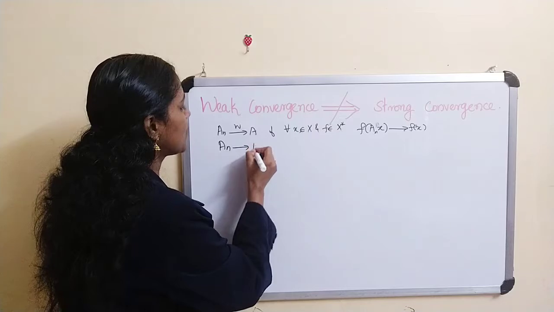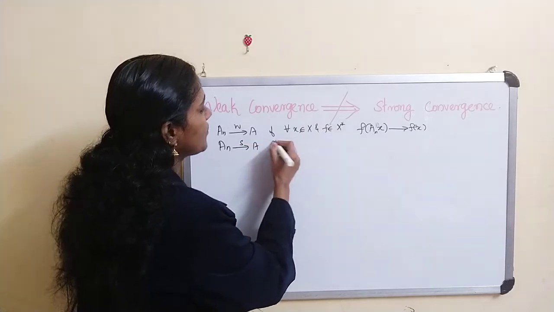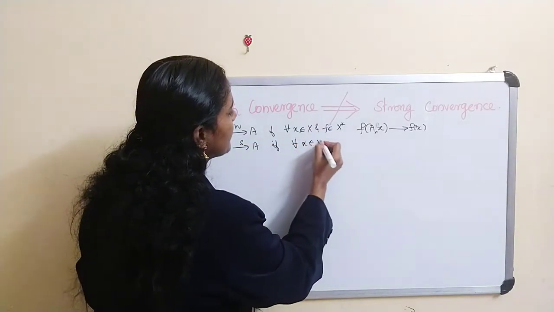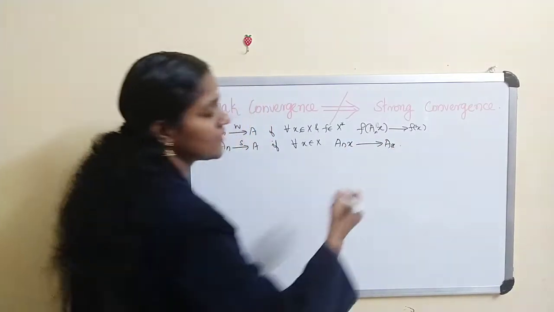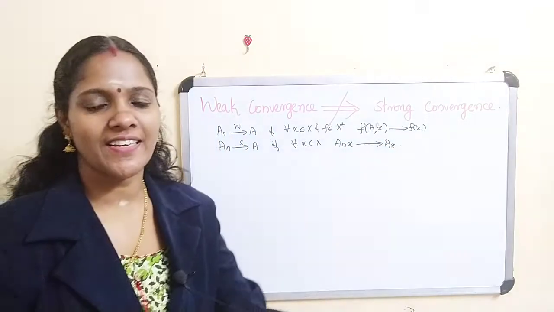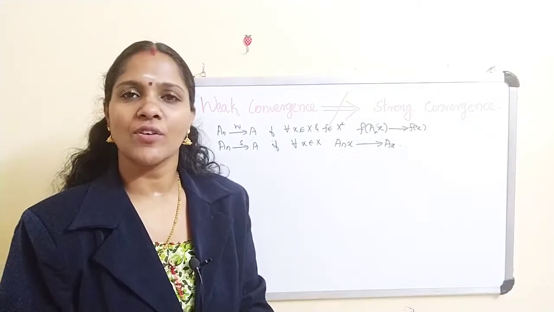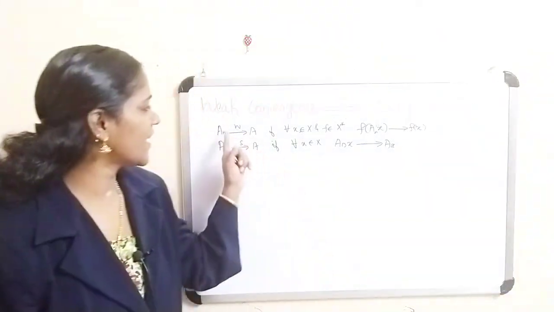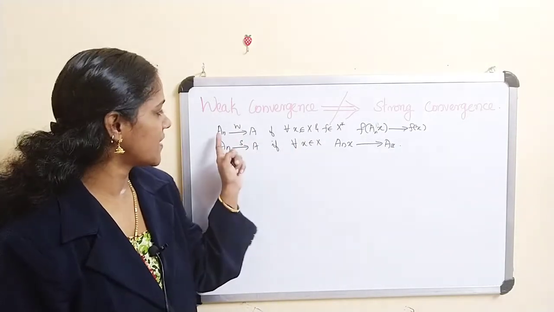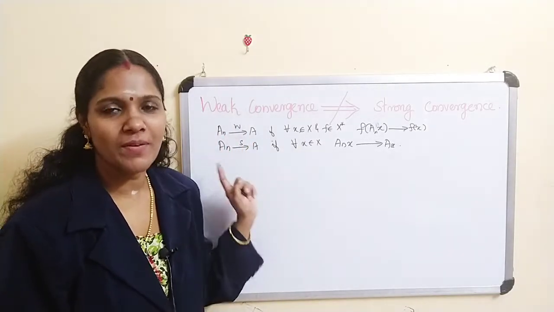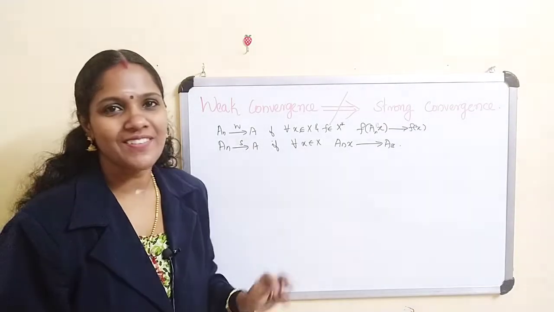A_n converges to A strongly if for every x belongs to X, A_n x converges to A x. This is our strong convergence. Here we are going to give an example of a sequence such that A_n converges to A weakly but A_n does not converge to A strongly.